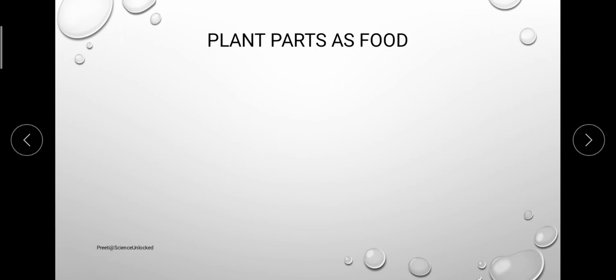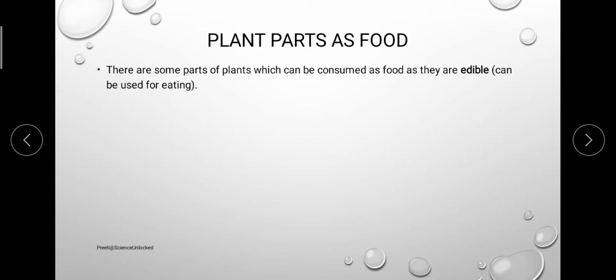Then I'm sure the answer that will come to you will be no. We cannot consume each and every part of the plant as a food. So the plant part that we are consuming as a food comes under the specific category known as the edible material, or anything which can be used for eating purposes.